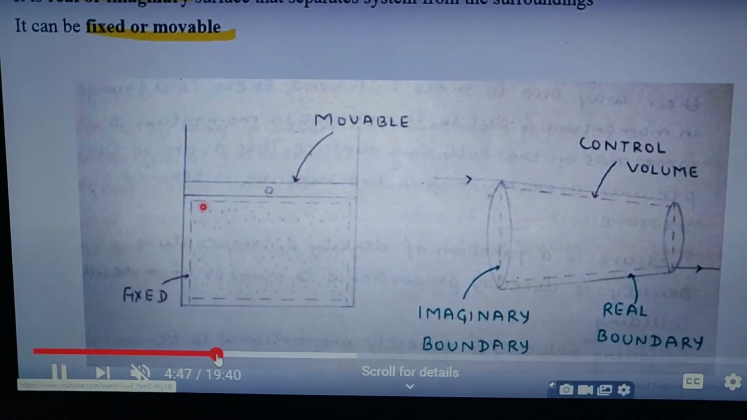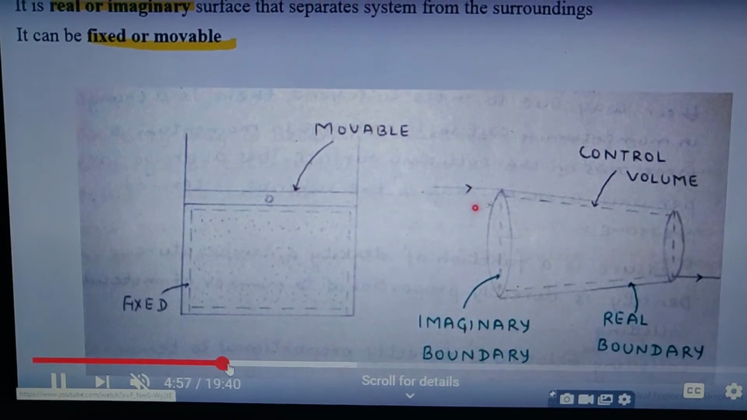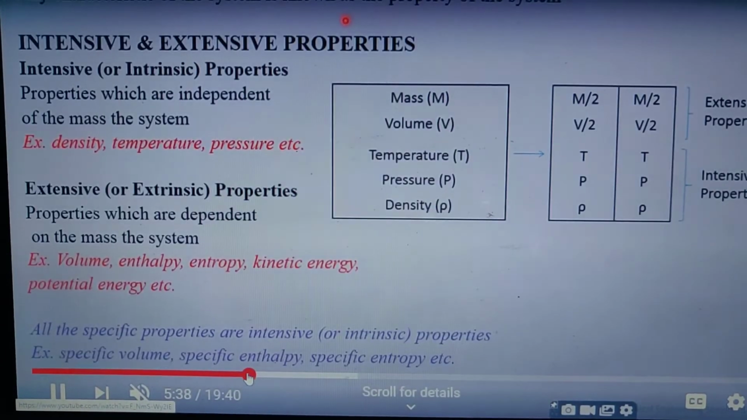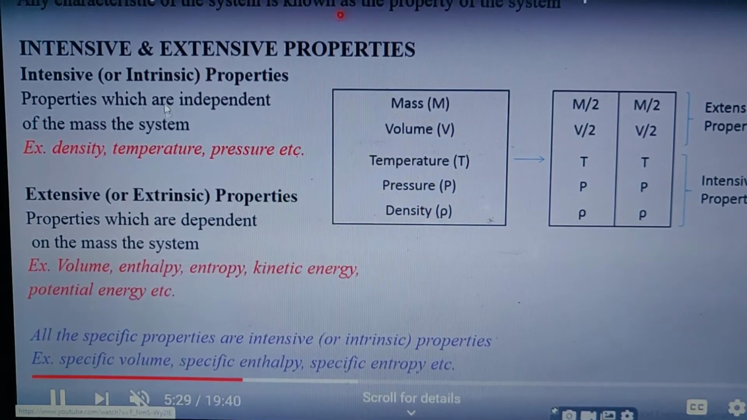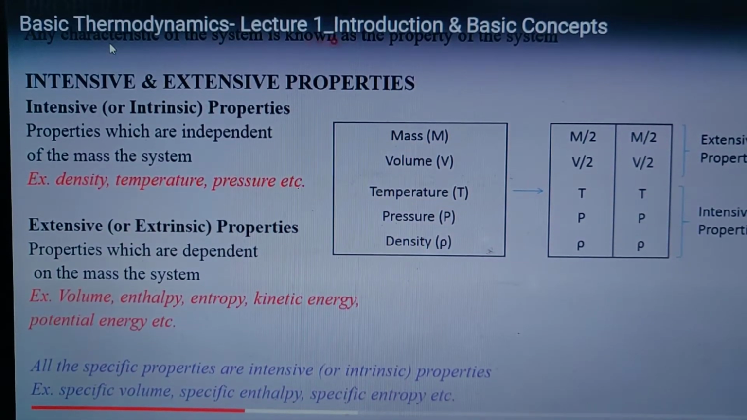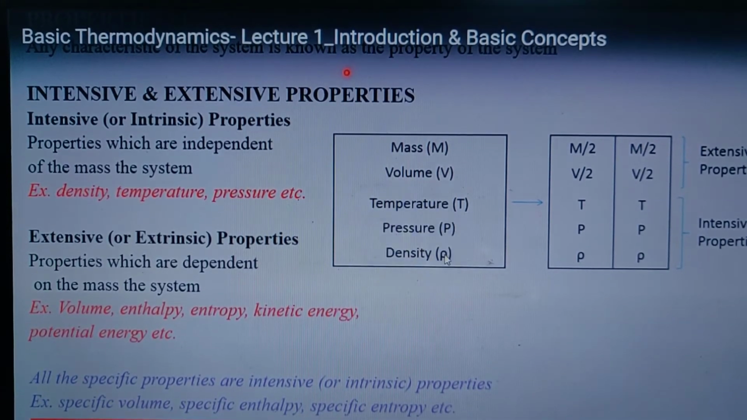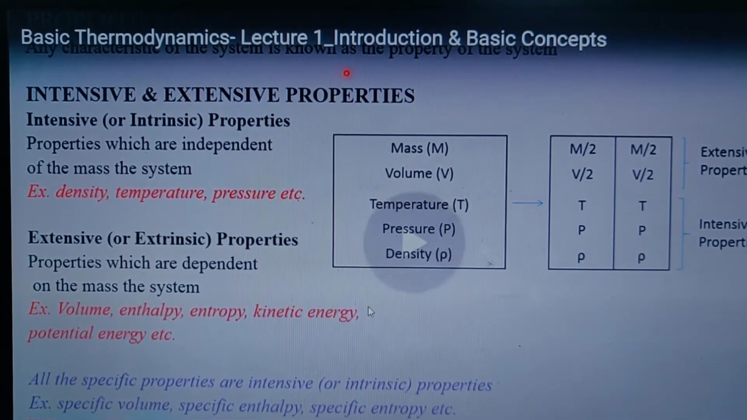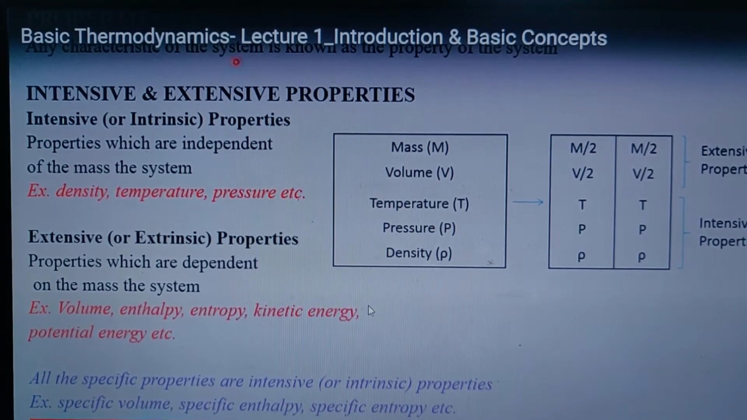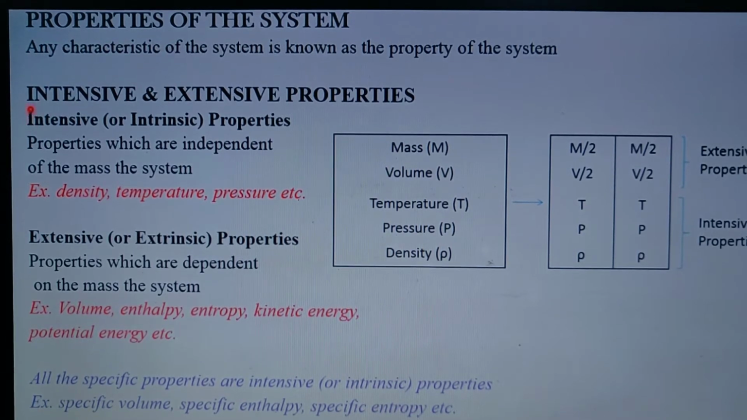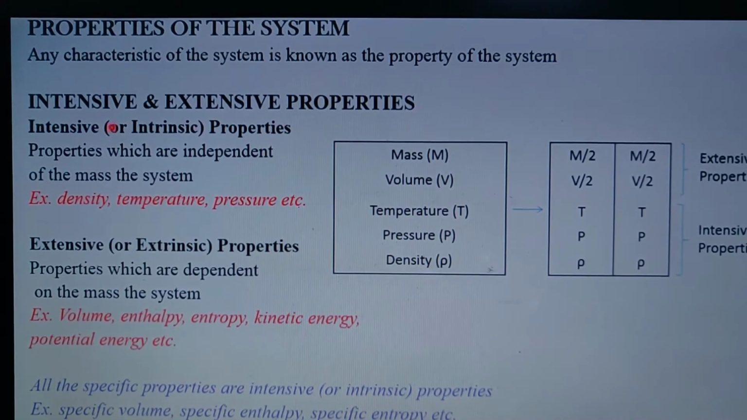After then, next part is what is properties. Any characteristic of the system is known as the property of the system. Meaning if we want to know the property of the system, it tells us about the characteristic of the system.